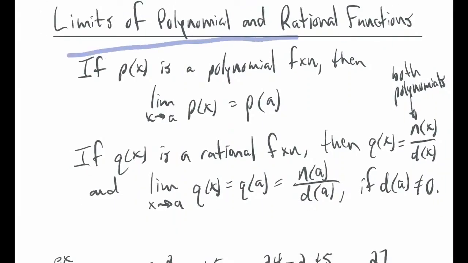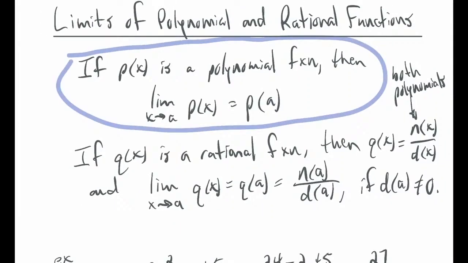Polynomials. If p of x is a polynomial function, then the limit as x goes to a of p of x is p of a. That's basically saying that all polynomials are continuous. It doesn't have to give a caveat about the domain, because the domain for any polynomial is all real numbers anyway. So now that we have the context of what continuity is, by the definition, this is saying that all polynomials are continuous.